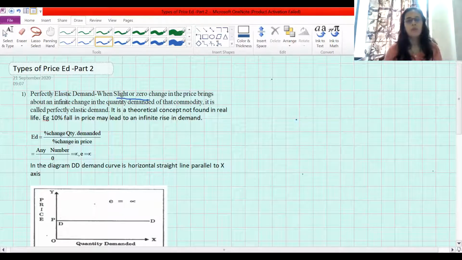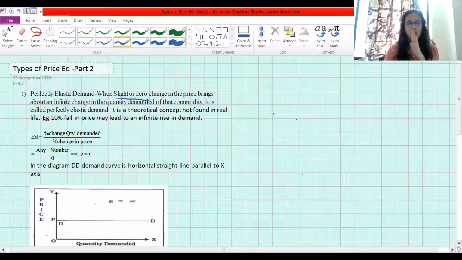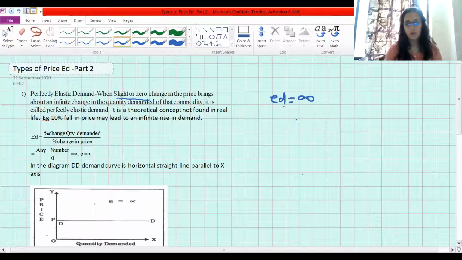What they are saying is that there is a slight or zero percentage change in the price, very small or even zero, and the demand reacts by an infinite amount, a very huge amount which is uncountable. That's why we have used infinite. Symbolically you have to express it in this way. So our elasticity of demand is infinite.